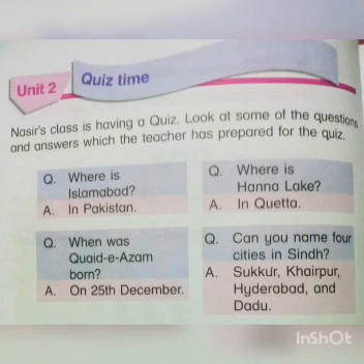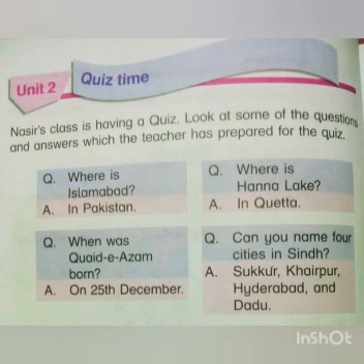Unit 2 Quiz Time. Nursery class is having a quiz. Look at some of the questions and answers which the teacher has prepared for the quiz. Question 1. Where is Islamabad? Answer. In Pakistan. Question. Where is Hana Lake? Answer. In Korea. Question. When was Qaidism born? The answer is on 25th December. Question. Can you name 4 cities in Sindh? Answer. Sakhar, Khairpur, Hyderabad and Dadu.